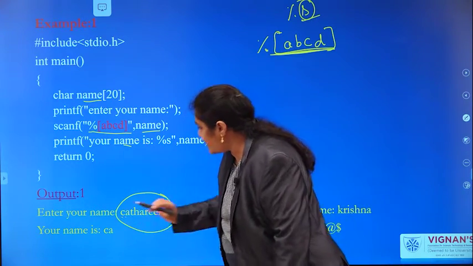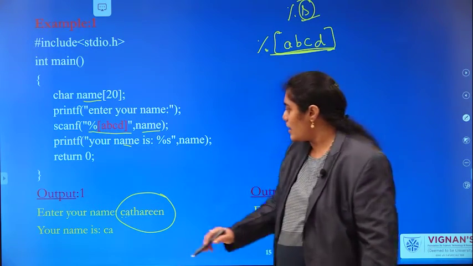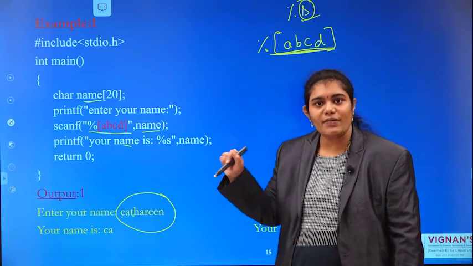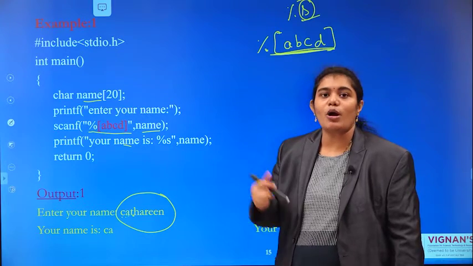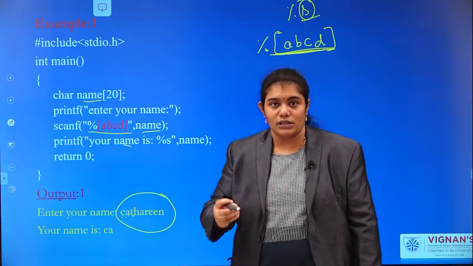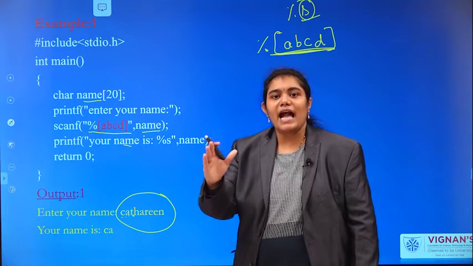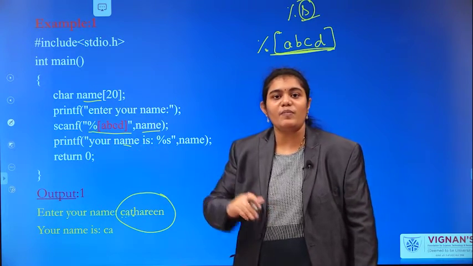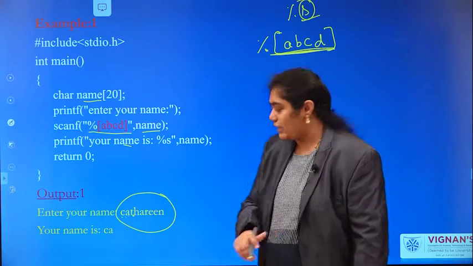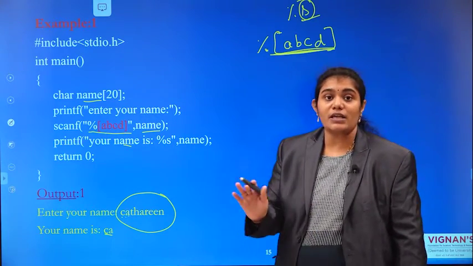Yes, C is in our group of characters. A is also in our group of characters. But is T available in our group of characters? No, it is not. Whenever a new character is encountered, what happens? Scanf will immediately stop reading the input. See, only C and A will be displayed. The rest is not displayed.